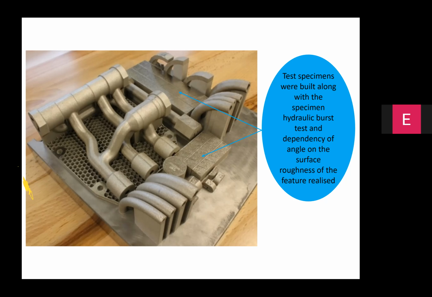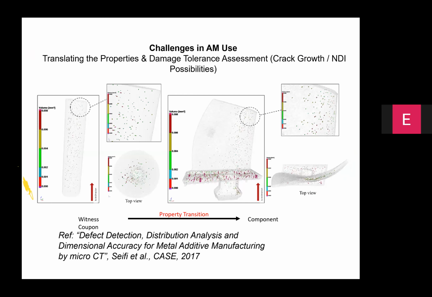So what I have shown in this case is a hydraulic manifold, which is getting built along with the test coupons at a layer thickness of 80 micron using 17-4 stainless steel. So the problem when you are only relying on a small mass component and trying to translate the properties is explained here.